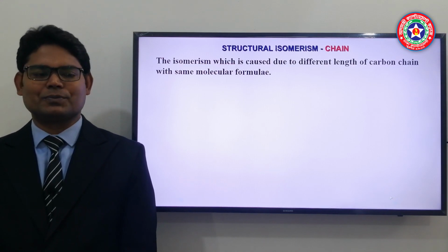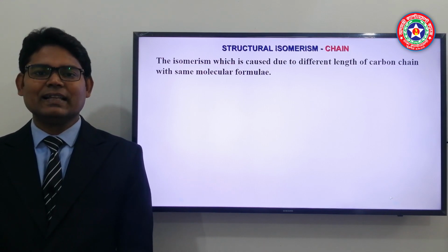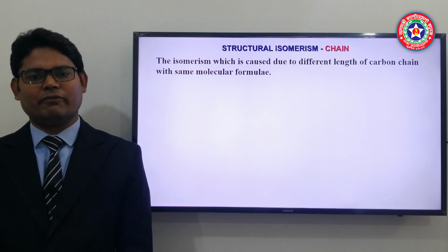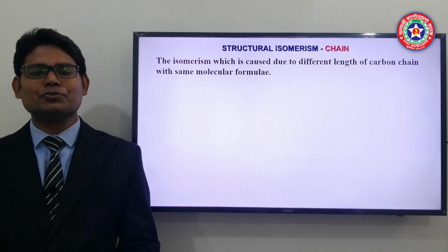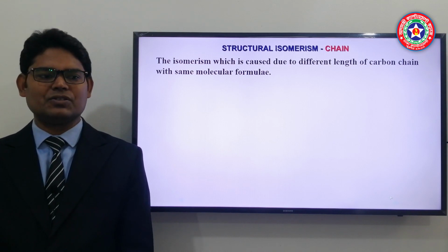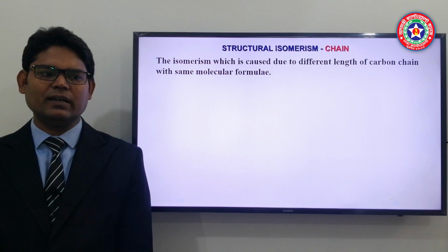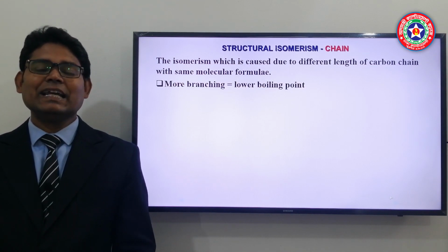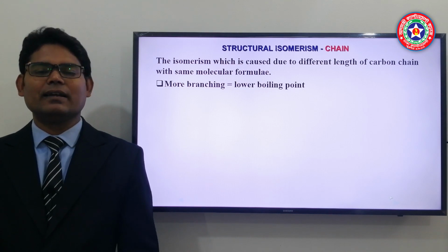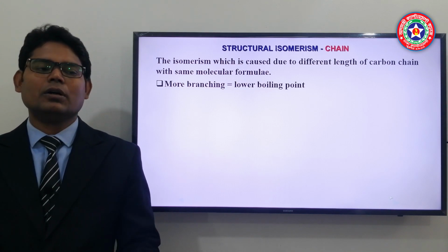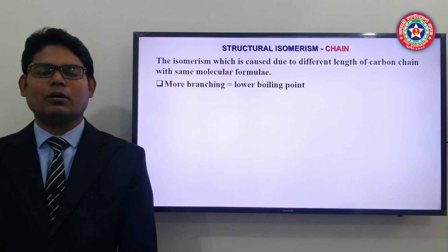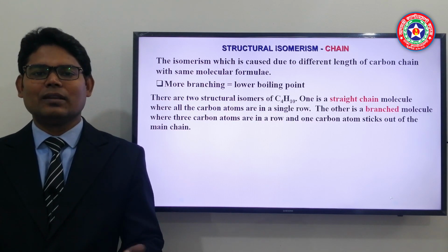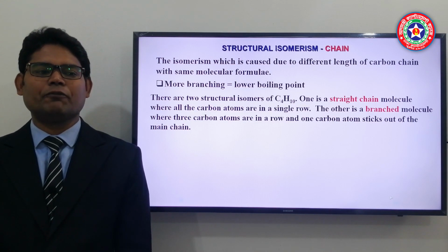First of all, chain isomer. As I said previously, in chain isomers the carbon chain length will vary. It arises due to different lengths of carbon chain, but their molecular formula will be the same. Here one thing needs to be remembered: if branching increases, the boiling point decreases. So the greater the branching, the lower the boiling point. Now let us see one example, that is C4H10.